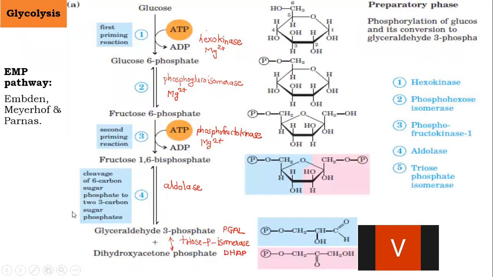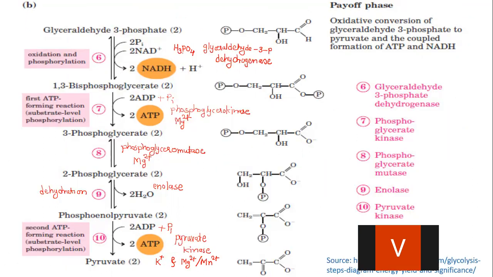But in the previous phase, that is in the preparatory phase, we have taken 2 ATPs per glucose molecule from the cytoplasm, right? I have taken 2 ATP molecules from the cytoplasm, which I need to return back. So after formation of my energy rich products, the ATPs which were taken from the cytoplasm are given back to it. Fine. In all, there was formation of 10 ATPs, 6 from NADH, 2 from here, that is 8, and 2 from this step, that is 10. But we have given 2 ATPs to the cytoplasm, which we have used in the preparatory phase.